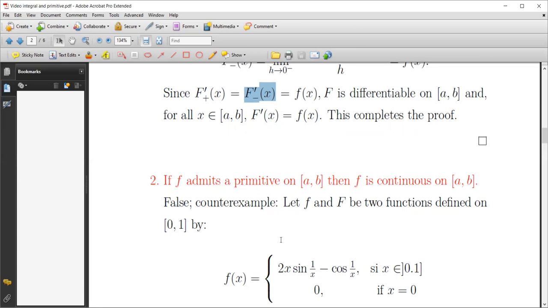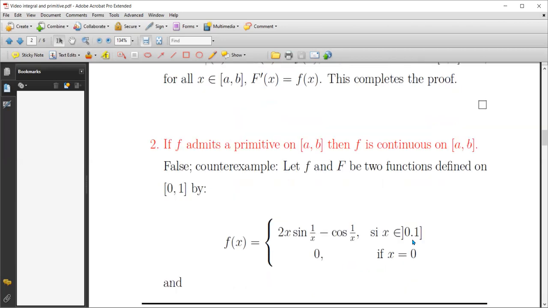For the second statement: if f is a function which admits a primitive on AB, does this imply that f is continuous? Actually, this also is false. Why is it false?